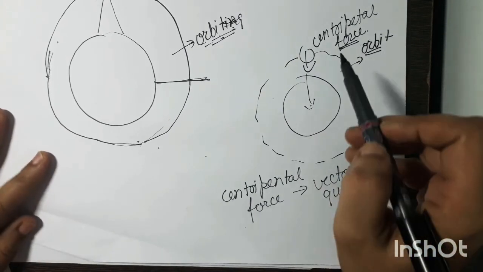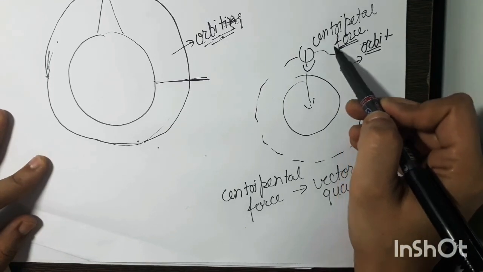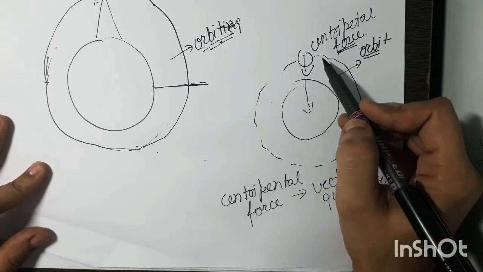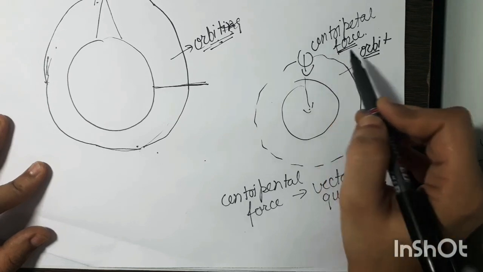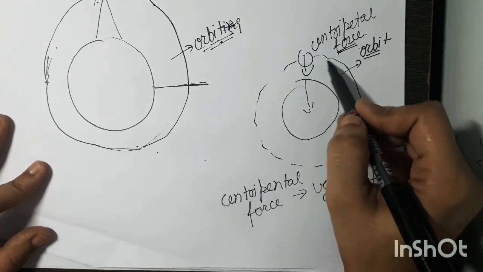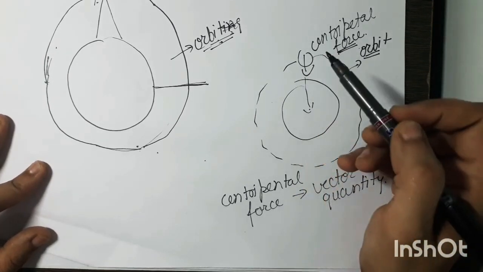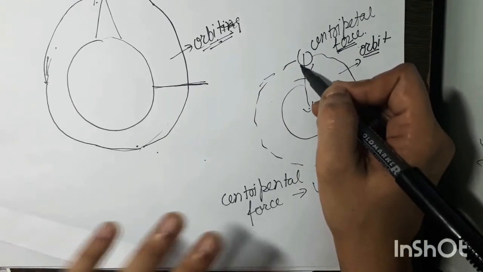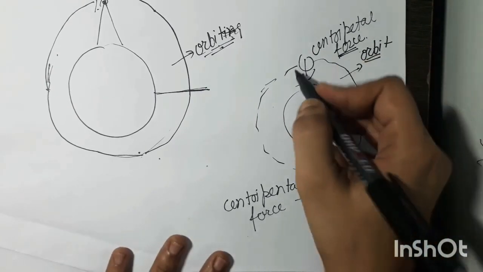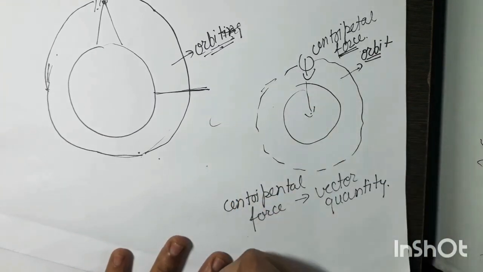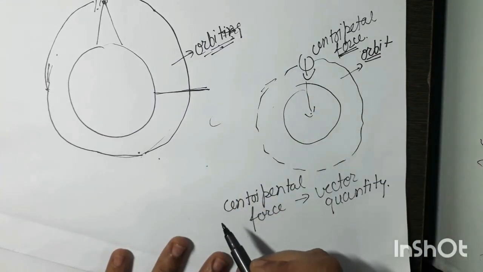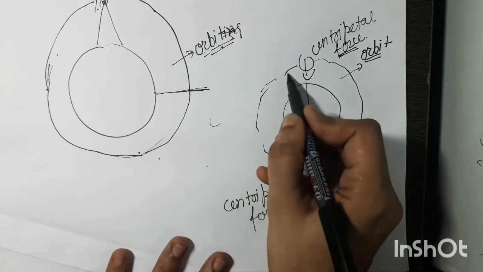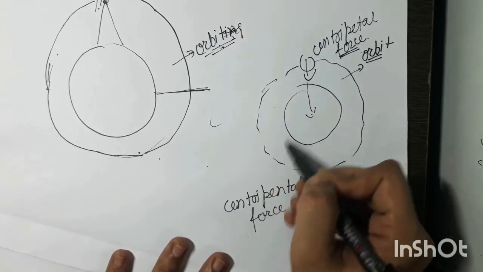If there were no centripetal force, the moon would not be able to revolve around the earth, because if we remove the centripetal force, the moon will go tangentially, as there will not be any force attracting the moon towards the center of the earth.